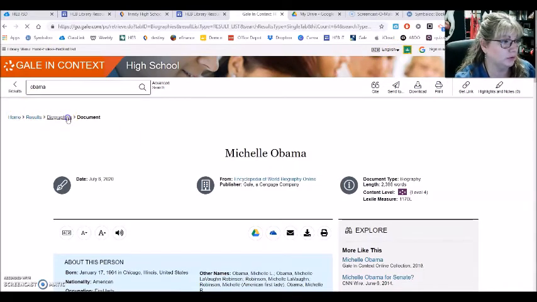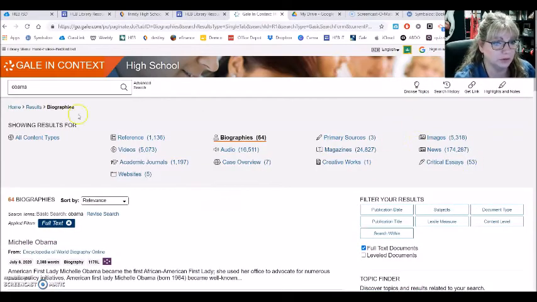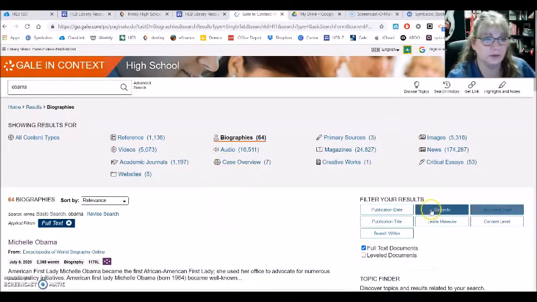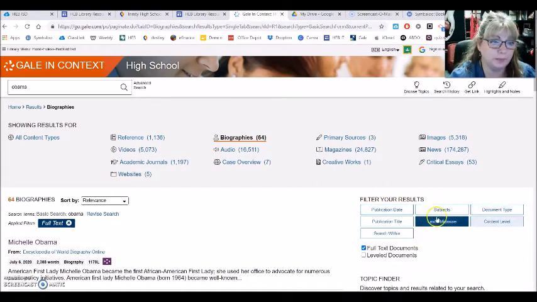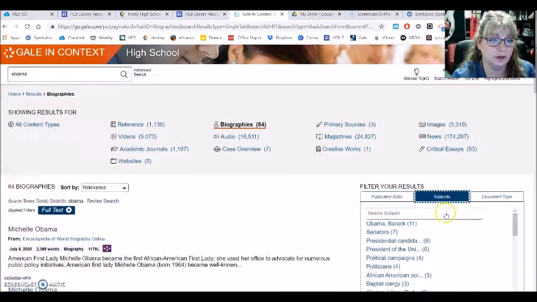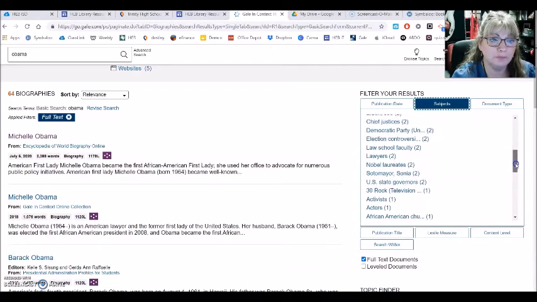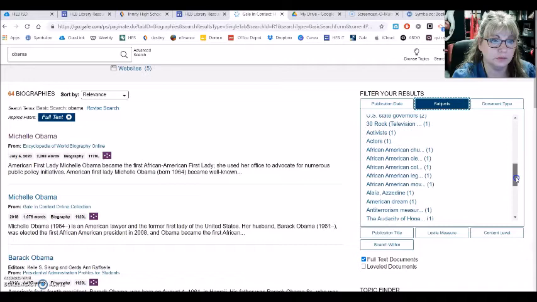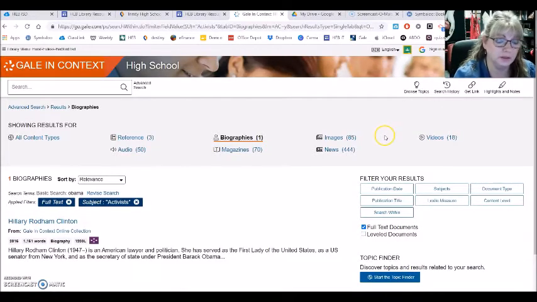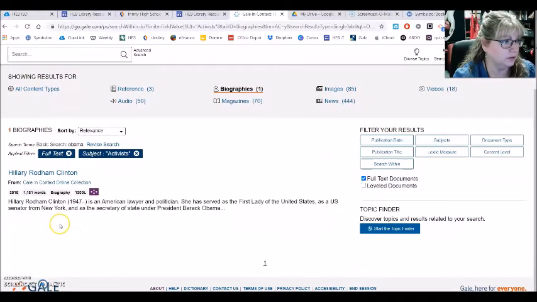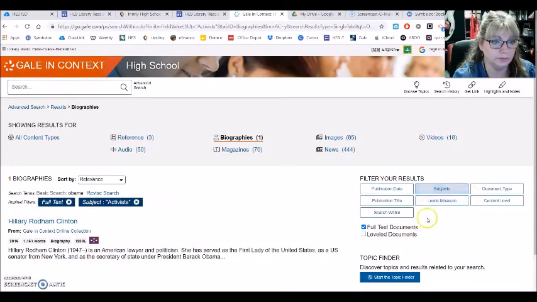Okay, I'm going right back. I'm going to use this breadcrumb trail up here. Go back to biographies and look at my research results because I want to look at some different things. You can filter your results. For you guys, you might want to filter it within subjects. So what about Obama is it that we really want to read about? Okay, so you guys are looking for, oh, look at that. People who are activists, or I mean, being an activist. Well, now the result is about Clinton. So that's not really very helpful, is it?